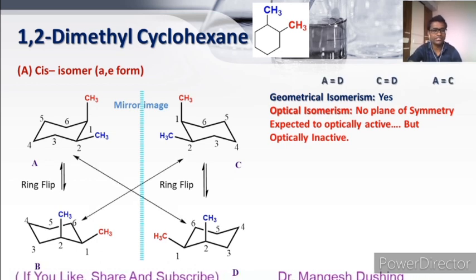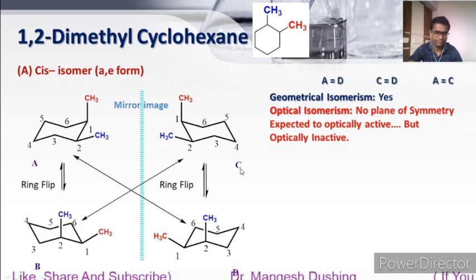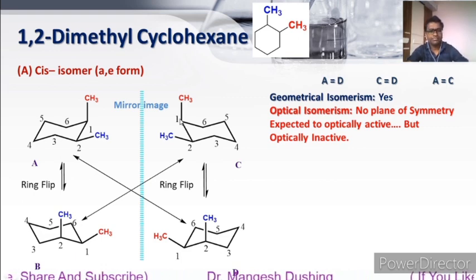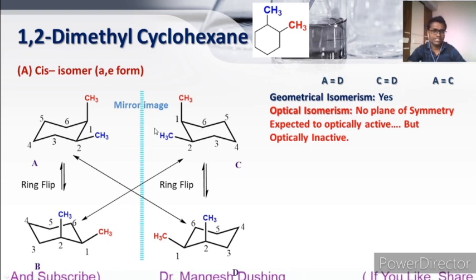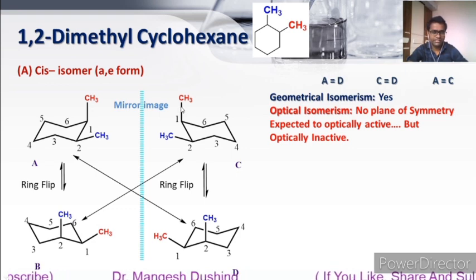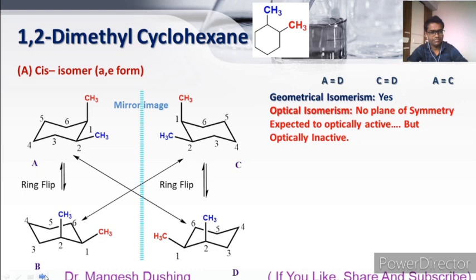So a similar case holds for compound B and compound C also. See here, these are mirror images, and you can say that these are not superimposable, but these are the ring flip structures. A and B are the same.